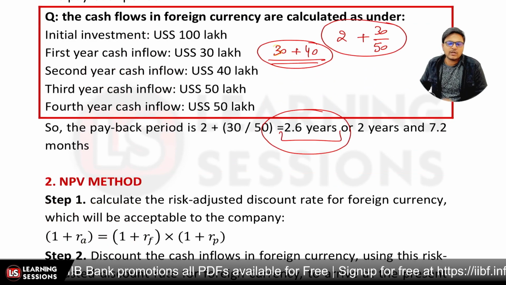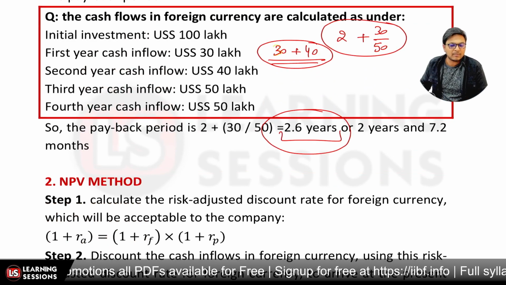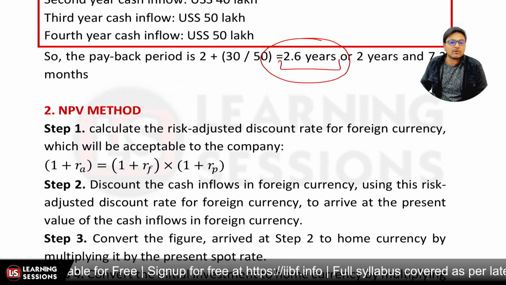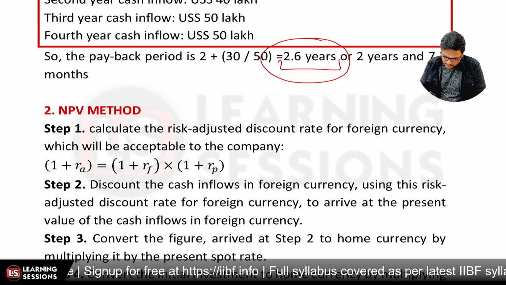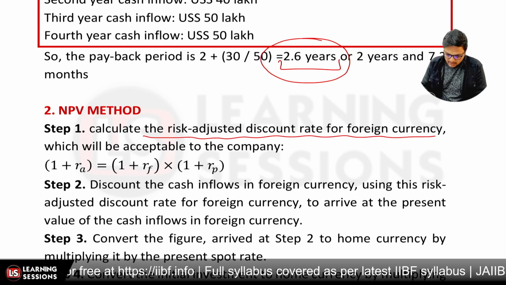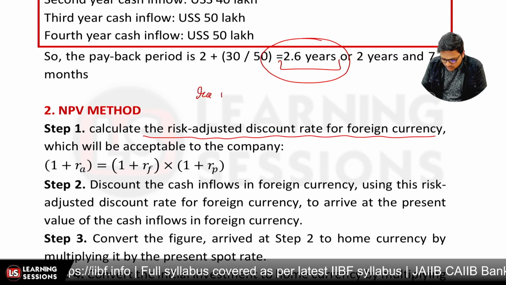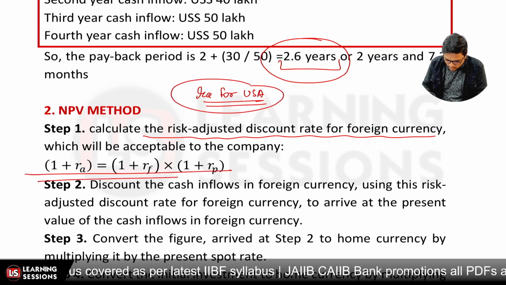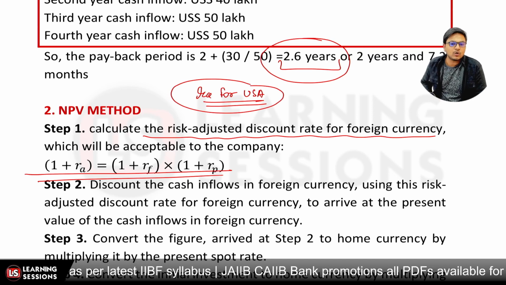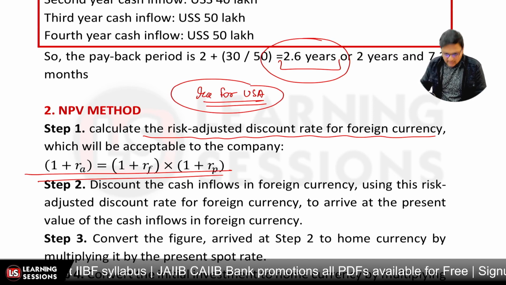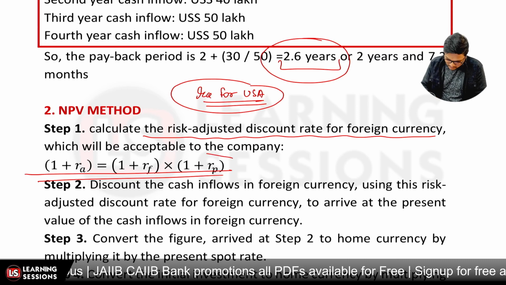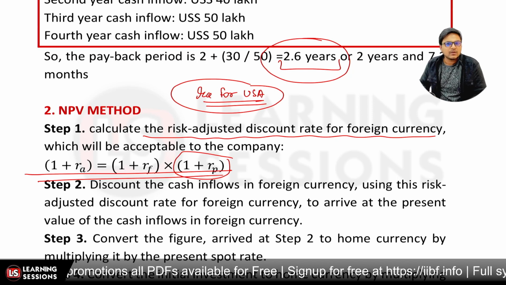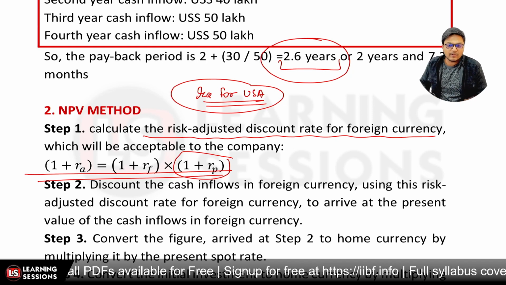In that particular case, you need not convert it to the home currency, because in the payback period, conversion is not required. In the second scenario, we have to calculate the risk adjusted discount rate for the foreign currency, that is, we need to calculate RA for USA. If you remember, we have already understood how we can calculate it. So 1 plus RA is equal to 1 plus RF times 1 plus RP. First of all, we will calculate 1 plus RP, then further we will calculate the RP from the same, right? Is that clear? Like we calculated in the very first question, right?